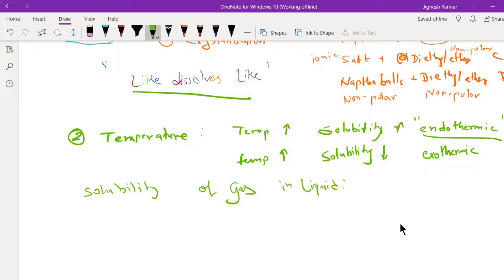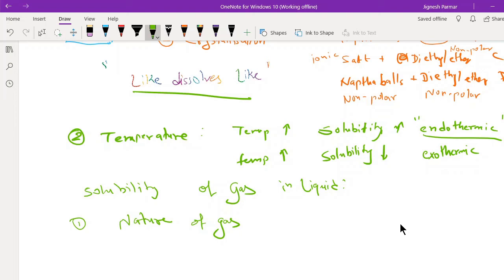So this is what we have to understand here. There are factors which are affecting it. The first is the nature of a gas. What kind of nature of a gas is it? It affects the solubility of the gas. Different gases dissolve to a different extent even in the same solvent, and the same gas has different solubilities